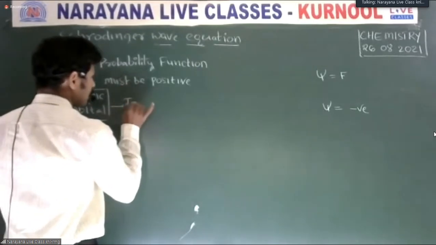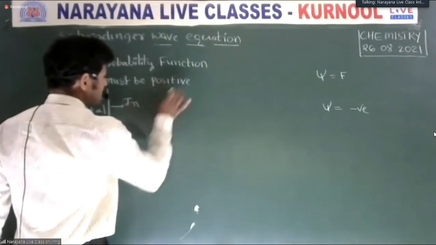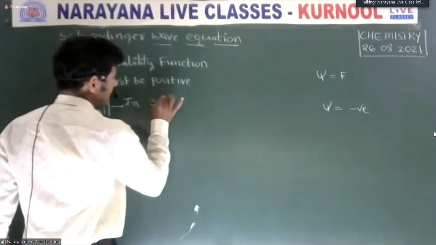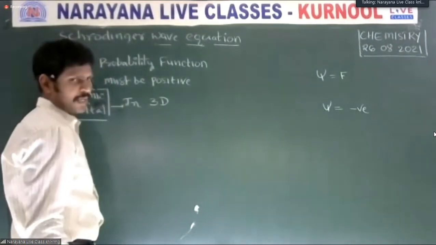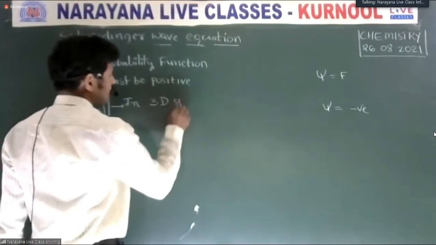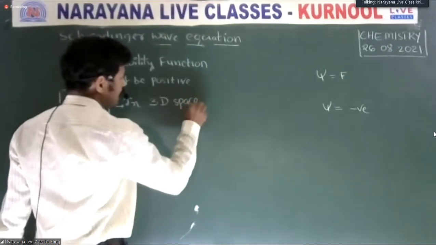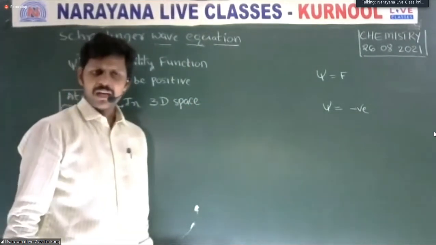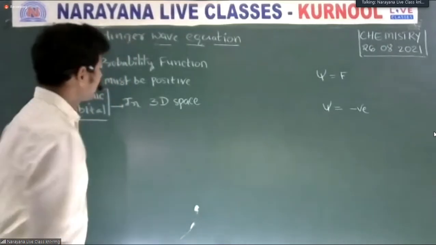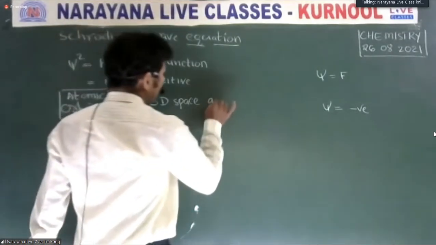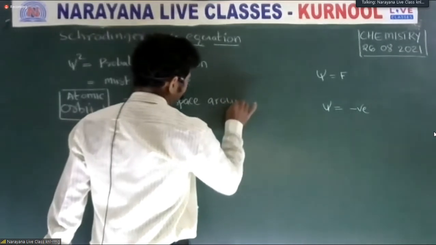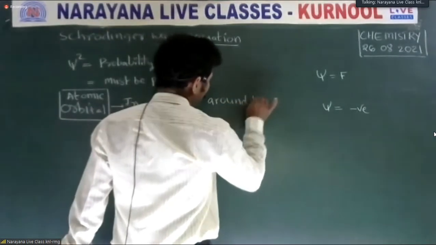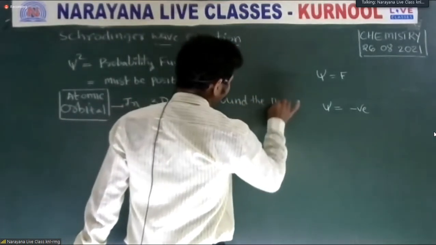In three-dimensional space, 3D means three-dimensional space, containing X, Y, and Z axes, around the nucleus,